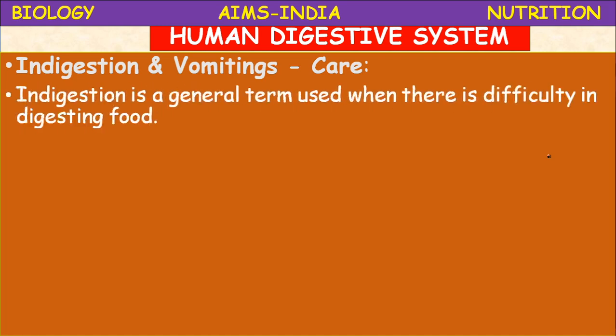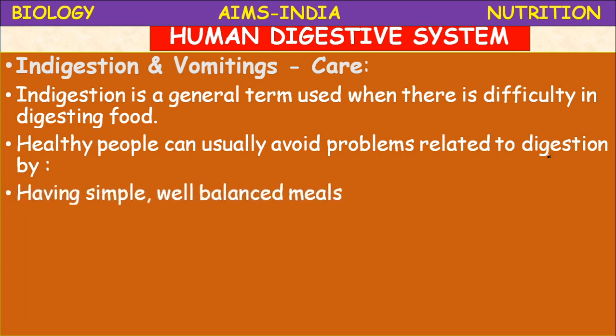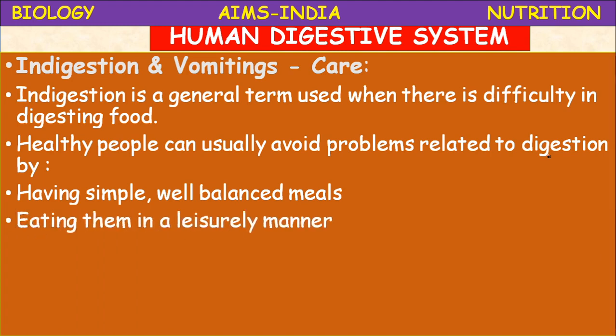Indigestion is a general term used when there is a difficulty in digesting food. Healthy people can usually avoid the problems related to digestion by following some rules. What are they? They will be having a simple and well balanced meal. What is the meaning? Well balanced means it will be a balanced diet, fulfilling all the nutrients.